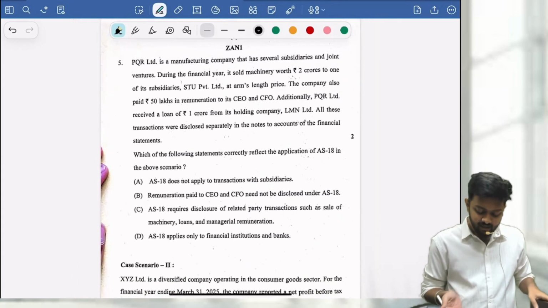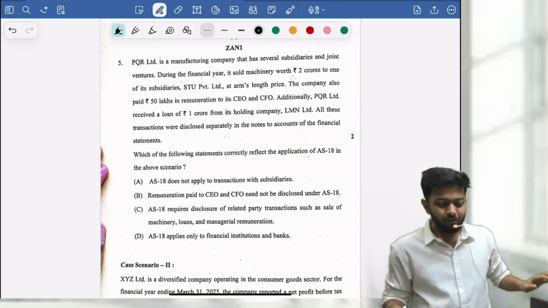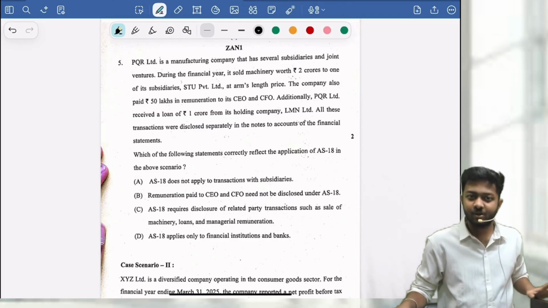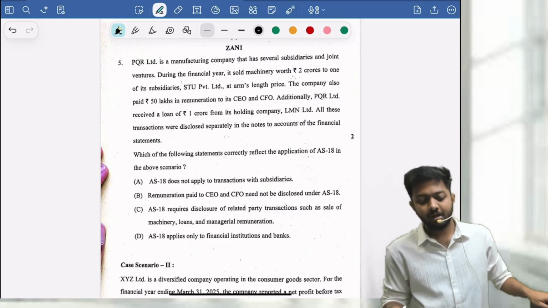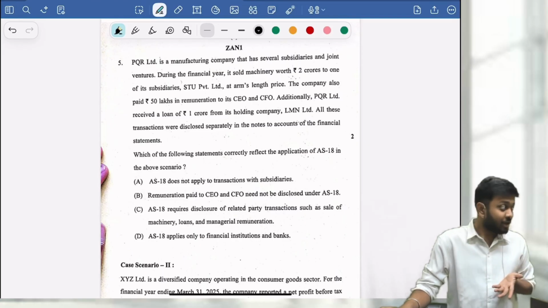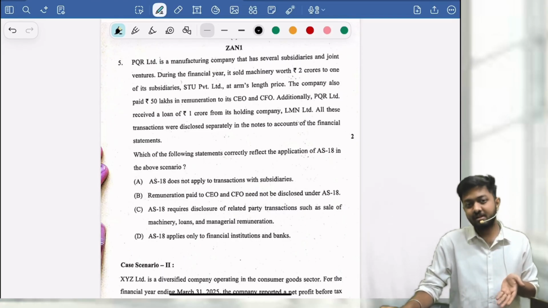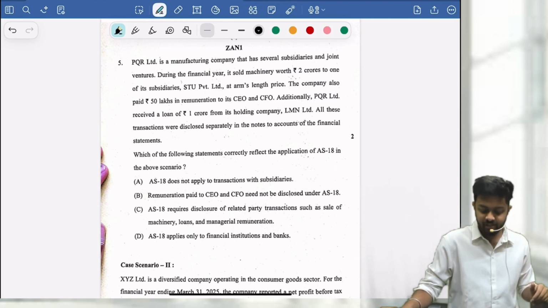Then AS 18. Most of the students always ignore these disclosure based standards, like AS 17, AS 18, AS 24, because they think they are not important. But guys, it's a very simple question. Please don't ignore these presentation and disclosure based standards.